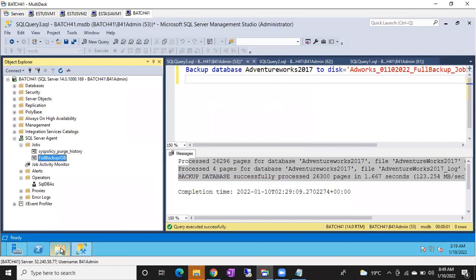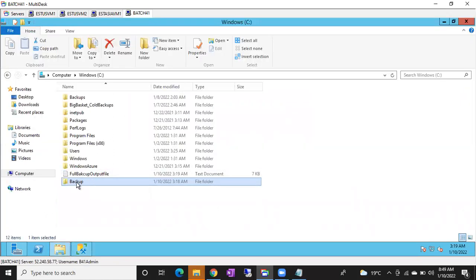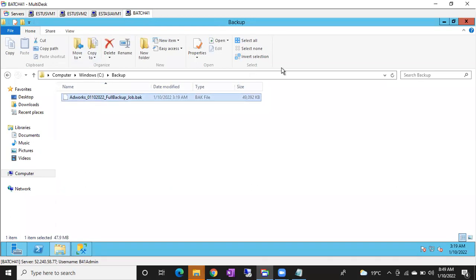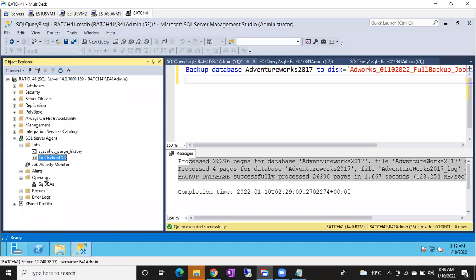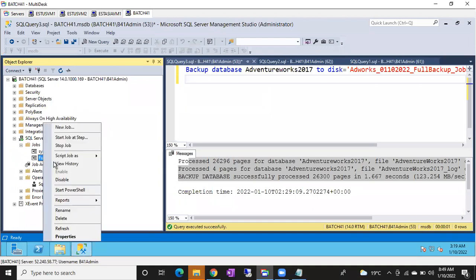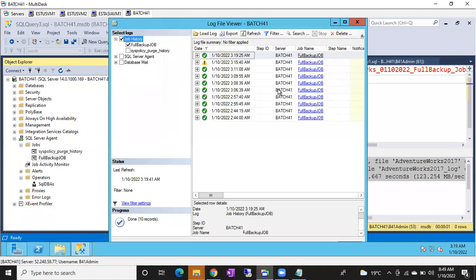Success. You can see this one was just created, right? The backup is taken to this location. If you go to view history, the backup has succeeded. Right click, view history, and you can see this time it succeeded completely.